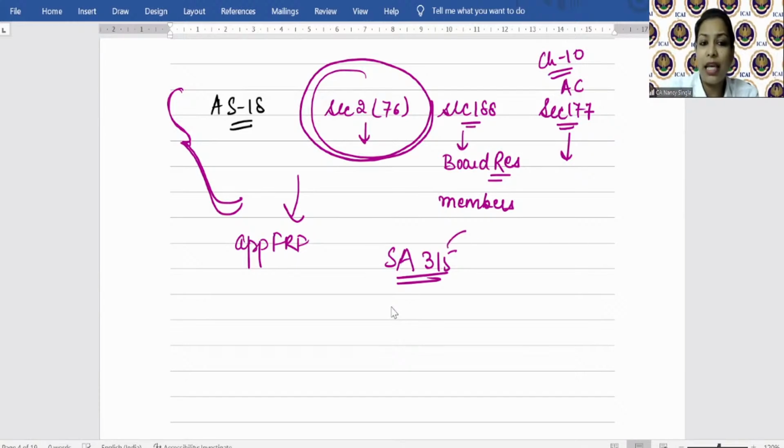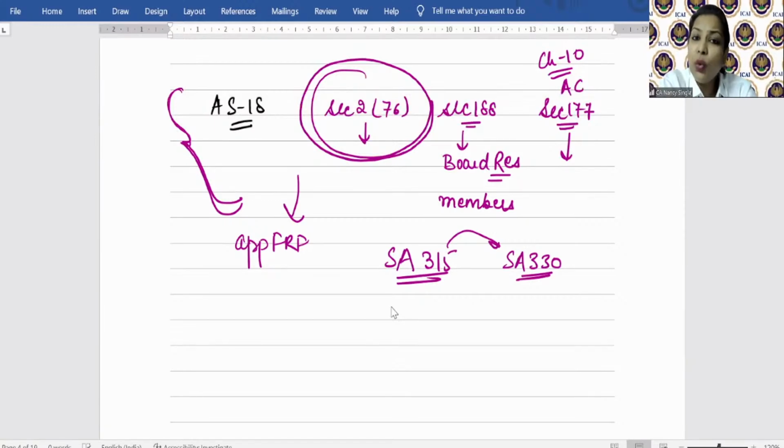So basically, I want to say that under SA 330, the auditor's responses to assessed risk, the auditor will, based on his assessment of risk of material misstatement, do what? He will decide the NTE, nature, timing, extent of his further audit procedures, right?